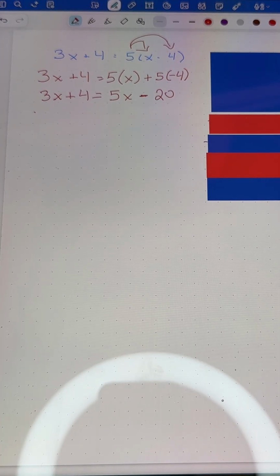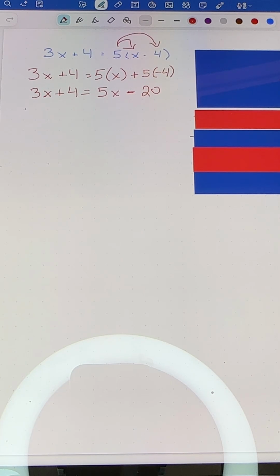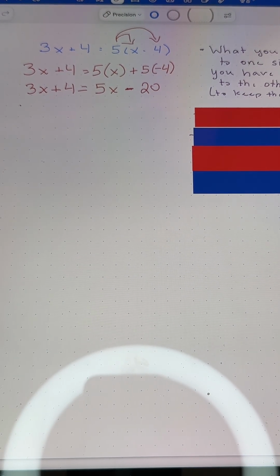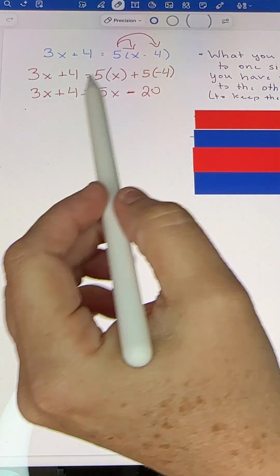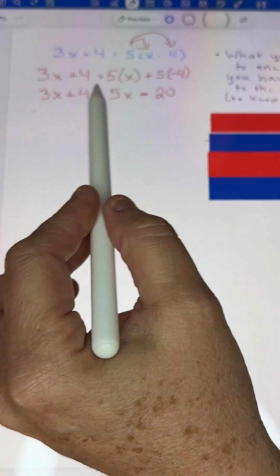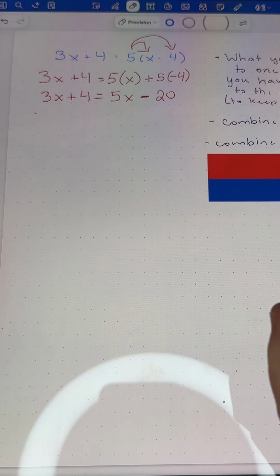Now, when you are solving equations, the most important thing to remember is that you are going to do what you do to one side, you have to do to the other. And so we have to combine the variables, and we have to also then combine your constants. Now, I am a math teacher, so I like to write notes.